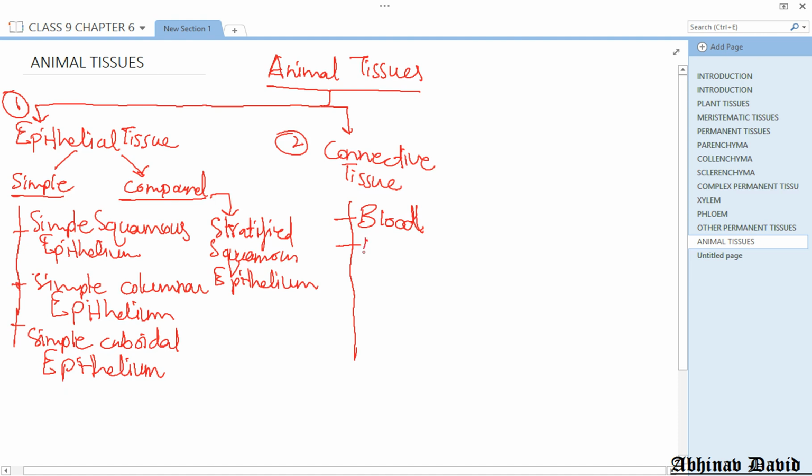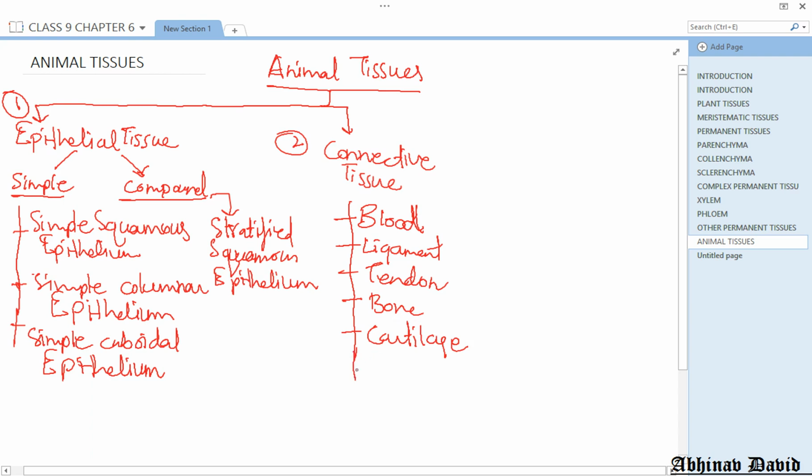ligament and tendon. These are fibrous connective tissues. We will discuss them in the later classes, just write it. Then we have bone, which forms the skeleton of our body. And then we have cartilage, which also forms the skeleton of our body.